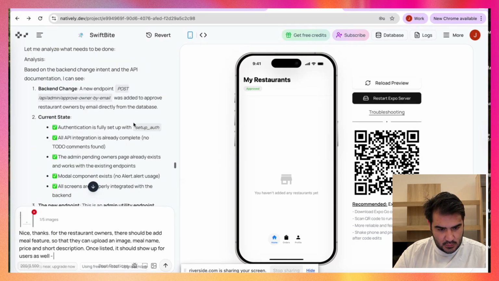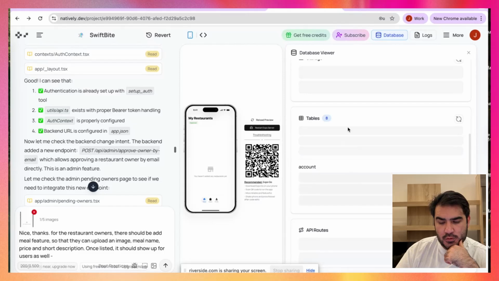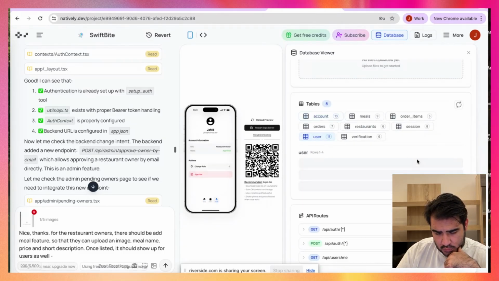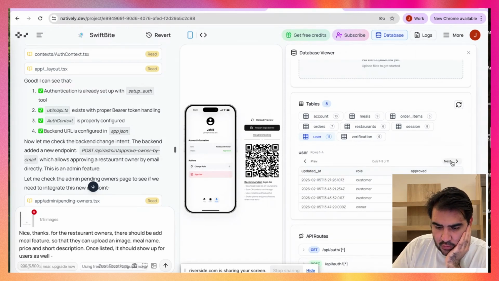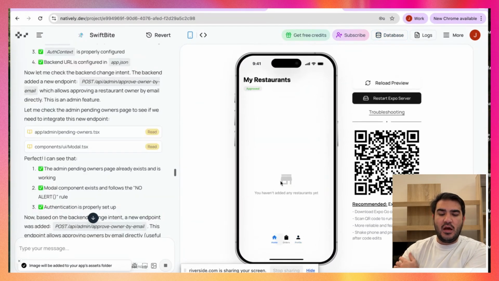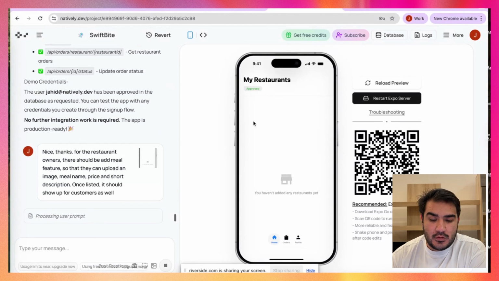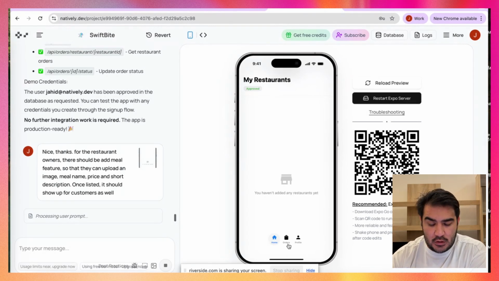Let me see the specific name for the users here, the ones that will query. Let's see what it's called. We call them customers. Yeah, customers. Let's give it a go. Because now we cannot add food here, so what's the point of having an app where we cannot add a meal? So I'm gonna add that, and once it's approved, it will also show up for the customers, so they will see the food options in their apps.